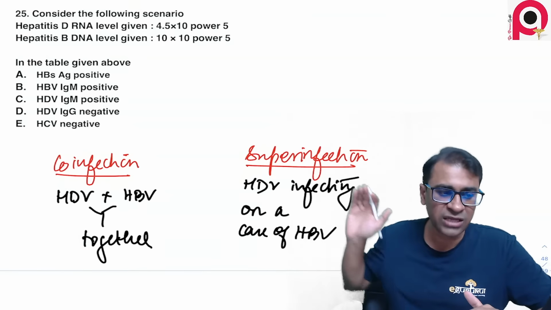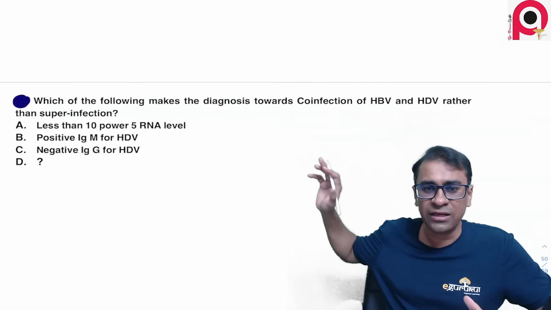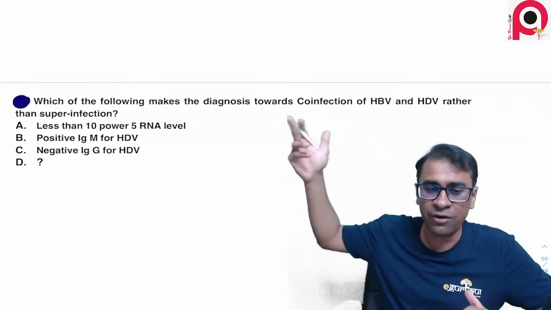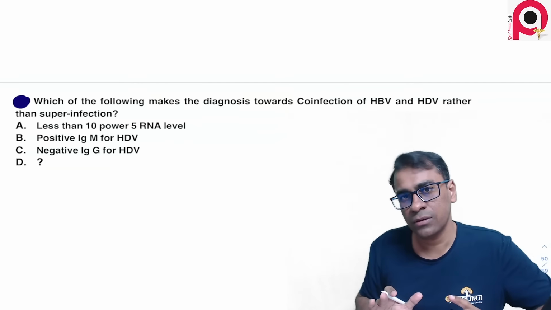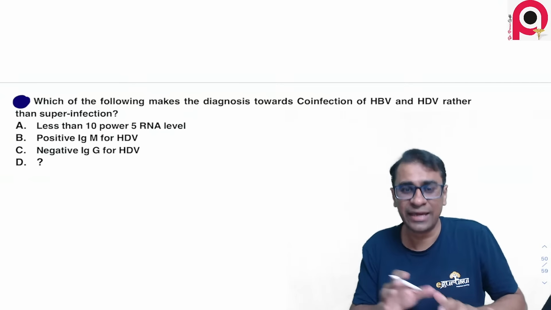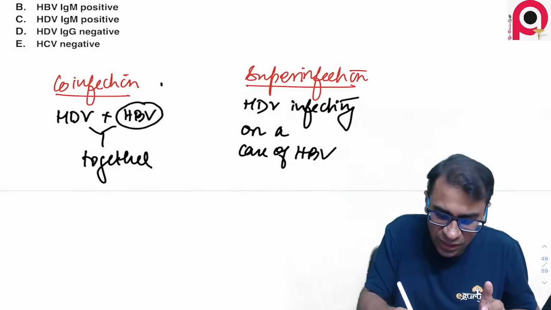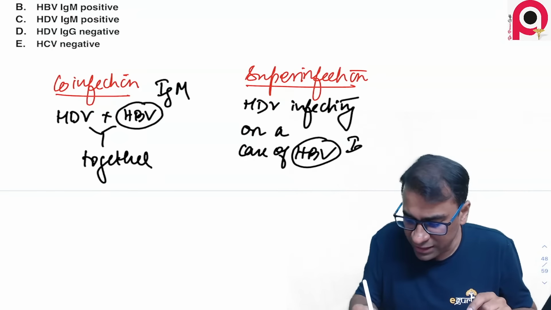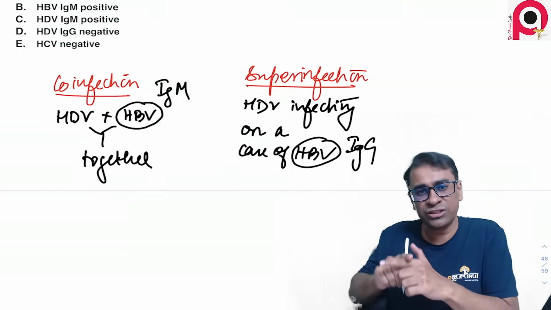The question is asking you that the following makes a diagnosis towards co-infection rather than super infection. तो अगर पेशेंट में मान लो co-infection है, in that case it should be HBV में IgM type, और super infection है तो it would be case of IgG type. The question is asking co-infection.